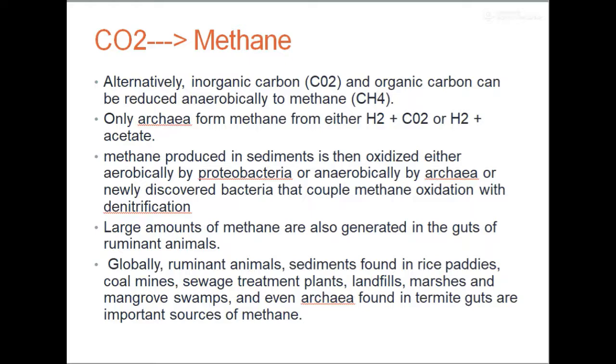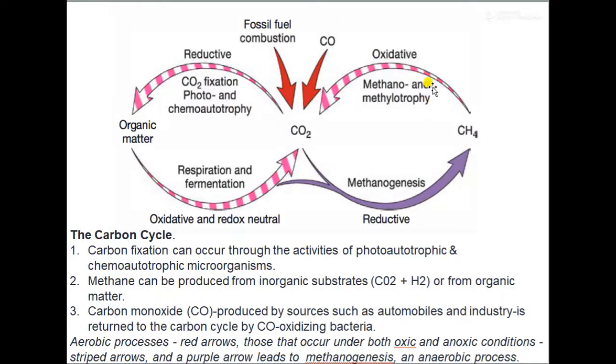As we mentioned earlier, the methane oxidation can be carried out in the sediments, resulting further in the production of carbon dioxide.